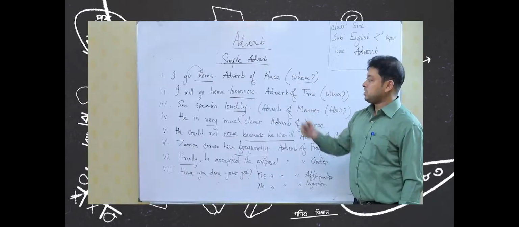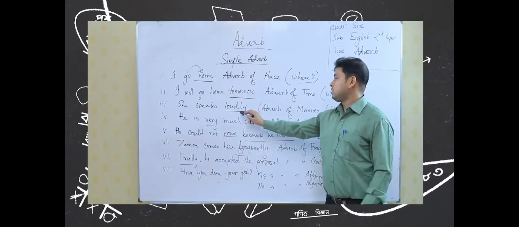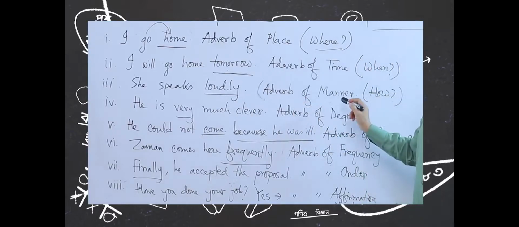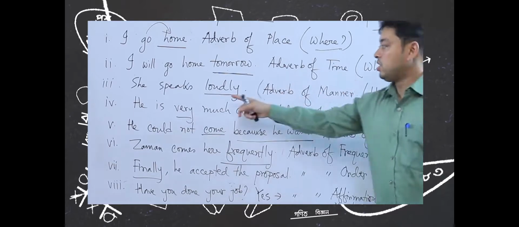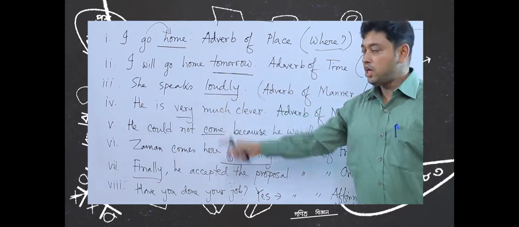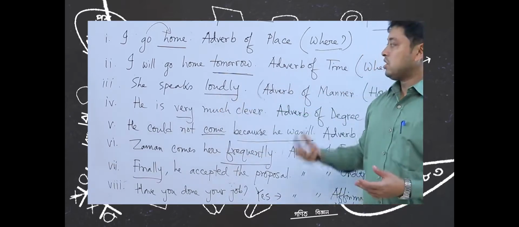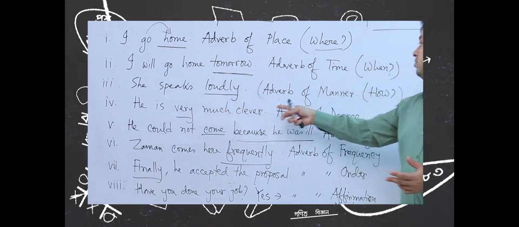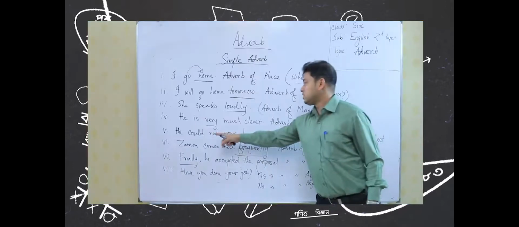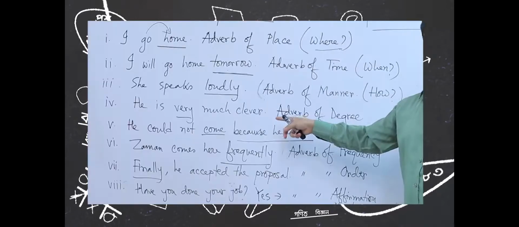Now, example number 3, she speaks loudly. So, loudly is adverb of manner. How? You ask the verb how, it gives you the answer loudly. So, any example that will be answered by the question how, if you get an answer, that will be adverb of manner.